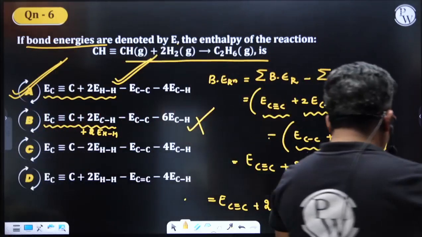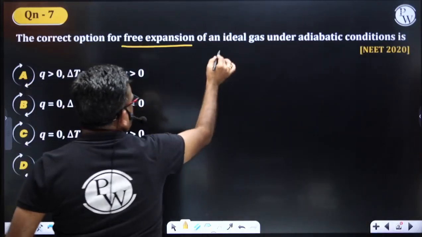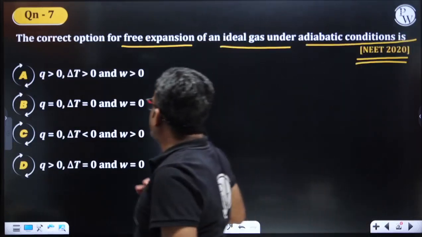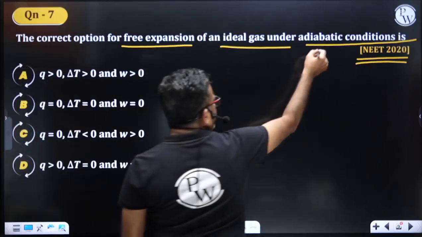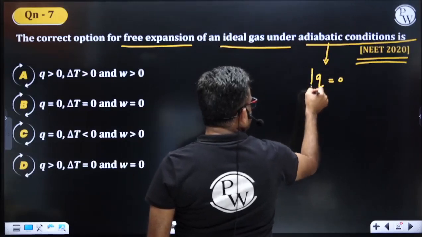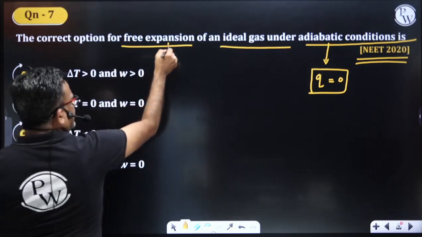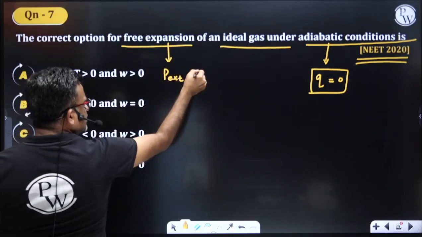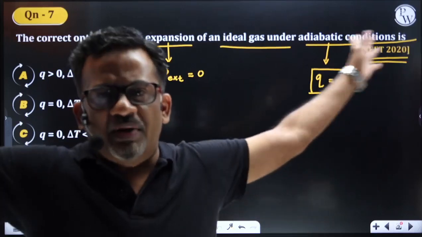Okay, right. Next, the correct option for the free expansion of an ideal gas under adiabatic condition, NEET 2020. What is adiabatic condition? Where heat exchange will not be there. That means Q is equal to 0. Free expansion means the gas is undergoing expansion where the external pressure is 0. Without any external pressure, it is just expanding freely.